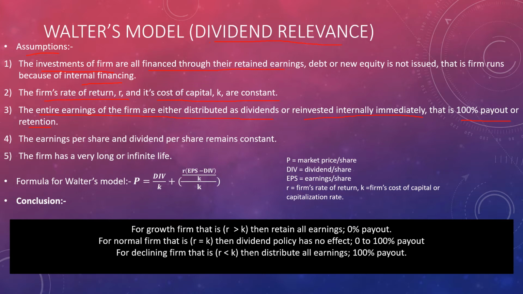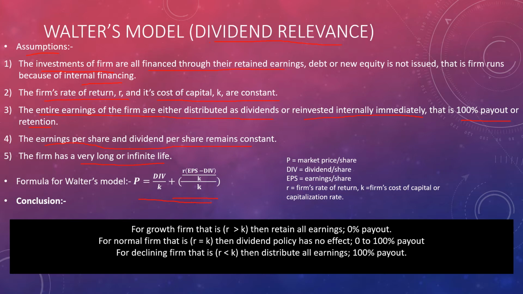The earnings per share and dividend per share remain constant. The firm has a very long or infinite life. So the formula for Walter's model is this. Just remember this. Here P is the market price per share, DPS is dividend per share, EPS is earnings per share, R is the firm's rate of return, K is the firm's cost of capital or capitalization rate.